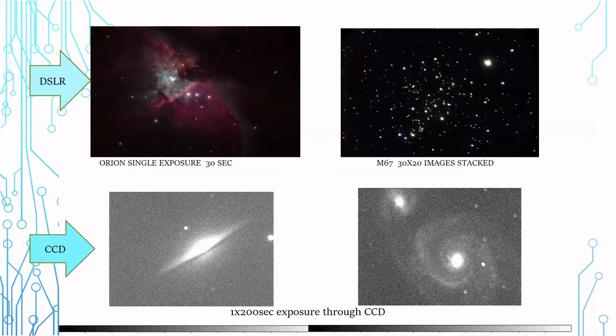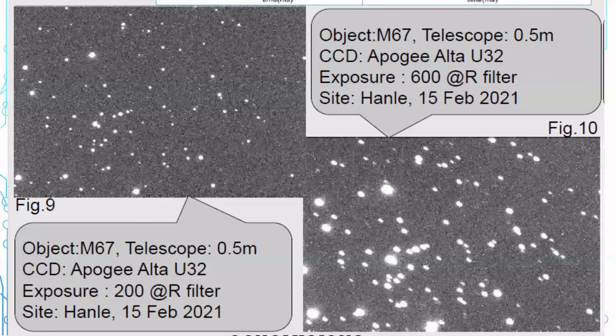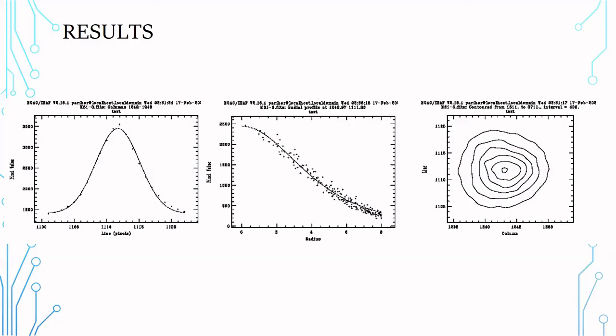In case of the pointing, in the top right we can see 200-second pinpoint images are coming, while in a 10-minute exposure you can clearly see the trailing in the images. This was taken a few days back, and these are the raw and the contour plots from the telescope data.